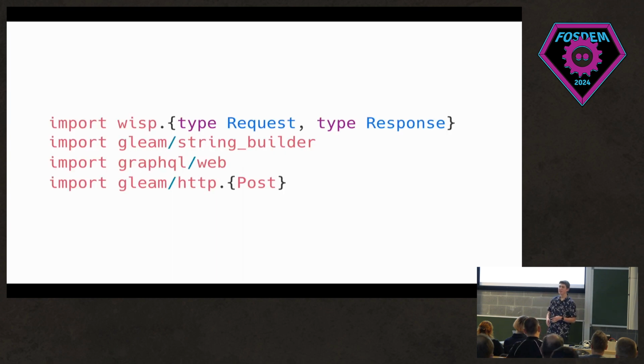There's 4 imports we need just to start off, which is we need the request and response from Wisp. We need a string builder to actually send some stuff back. We need GraphQL Web, which is nothing too big. It's just some boilerplate that's included with Wisp. And then also Gleam's HTTP for post for some filtering.